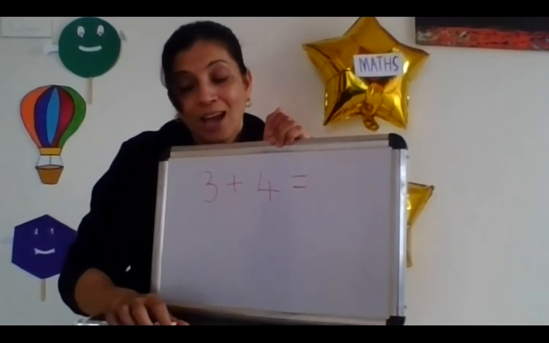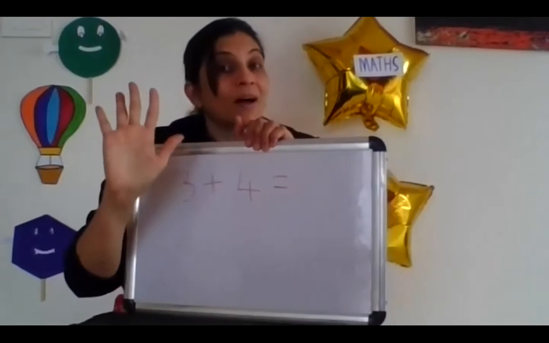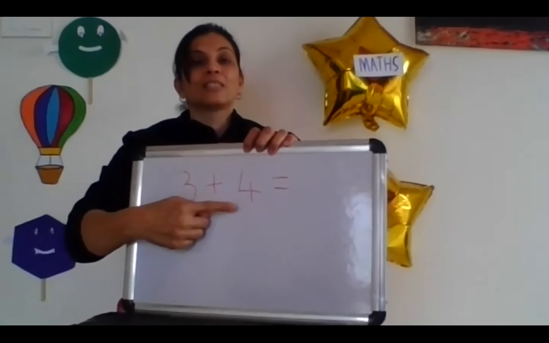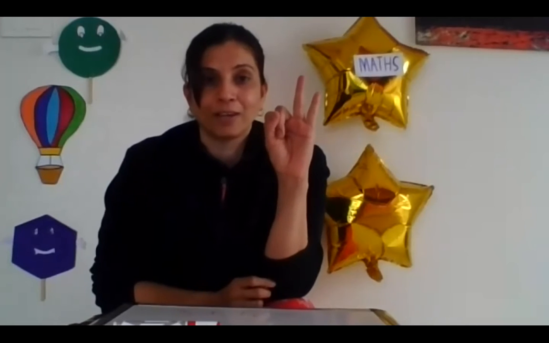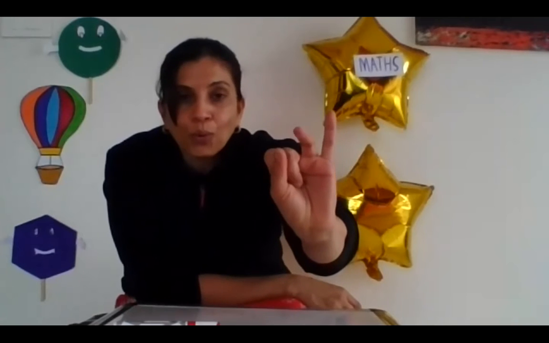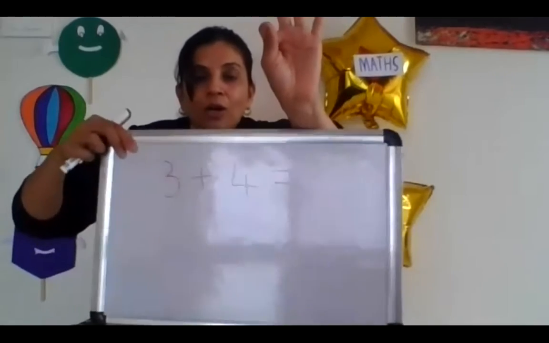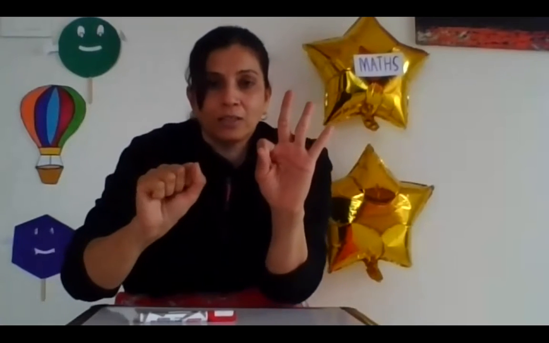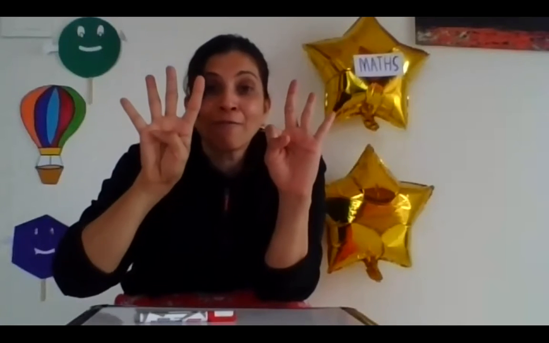Okay, now I don't have chocolates. What I'm going to do, I'm going to use my fingers. Okay, so now this is 3 number and this is 4 number. In my one hand, I have 3 fingers. I'm going to count 3 fingers. 1, 2, and 3. And my other hand has got 4 number. Okay, so I'm going to put 4 fingers. 1, 2, 3, and 4.